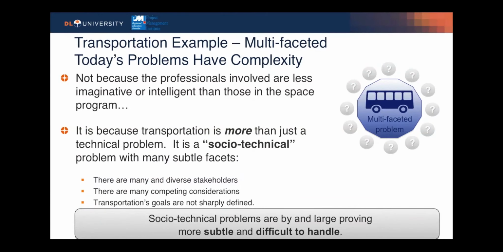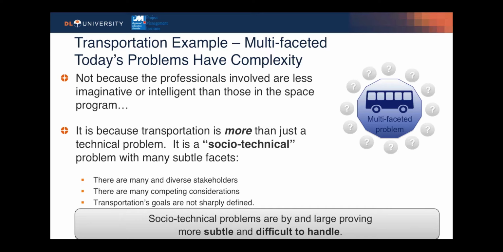Because today's problems, in this example transportation, have complexities and are multifaceted. Not because the professionals involved are less imaginative or intelligent than those in the space program. It's because transportation is more than just a technical problem. It is what we refer to as a socio-technical problem, with subtle facets which make it more difficult to handle.